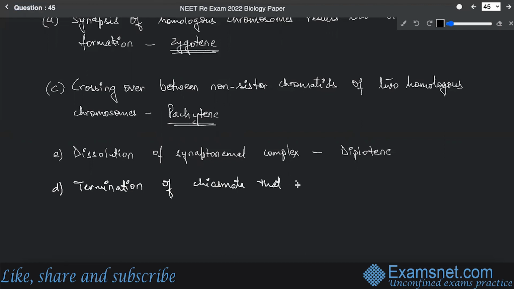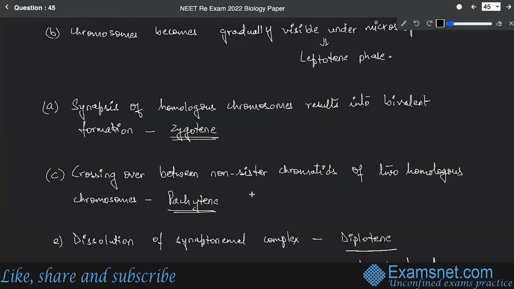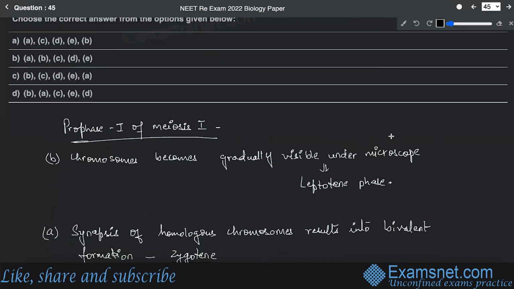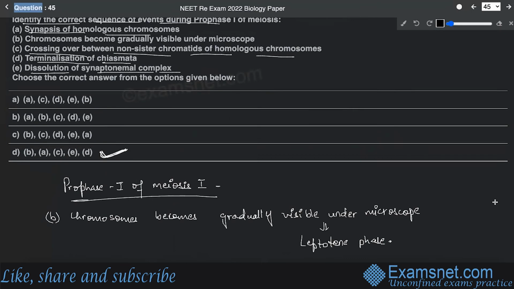That results in an X-shaped structure of the chromosome, and this occurs in the last stage, which is diakinesis. So the sequence is B, A, C, E, D. That means option D is the correct answer.